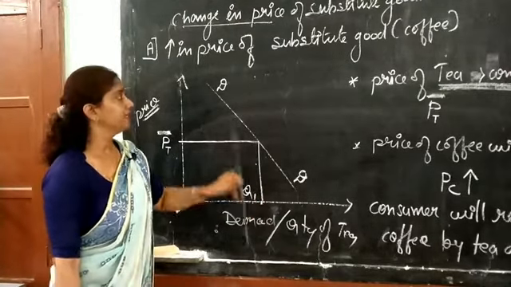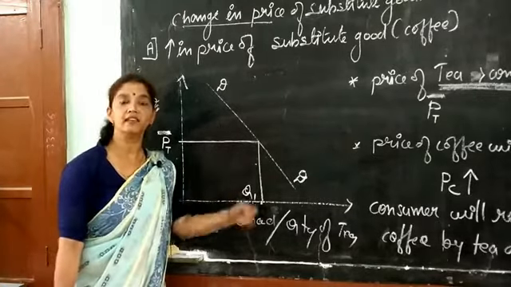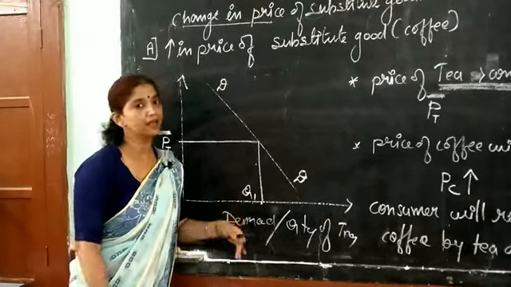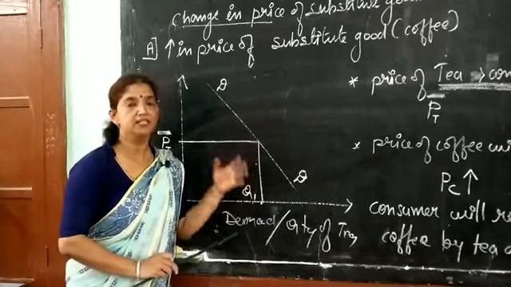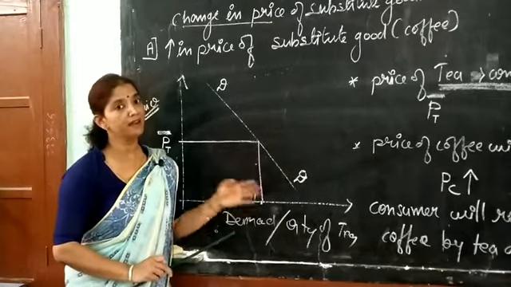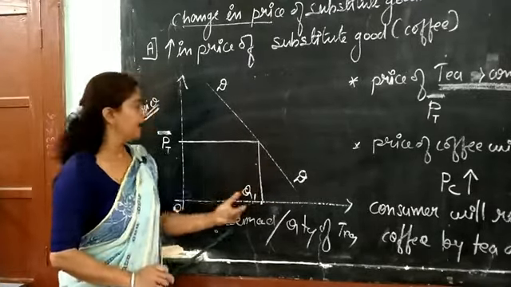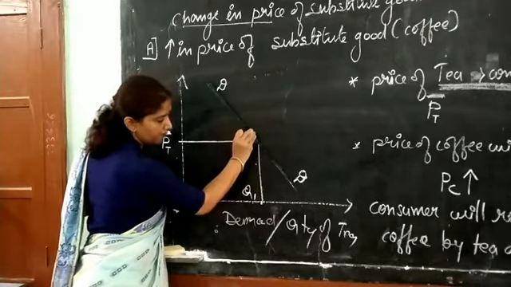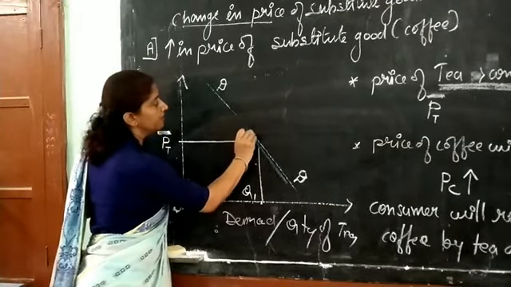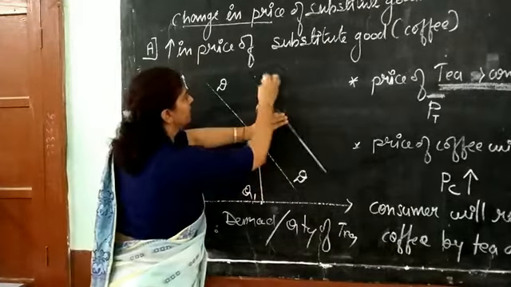But as the condition is there that the price of coffee is increased, so in the market different consumers will replace the coffee by tea, and in this way the demand for tea will rise. And after this rise, the whole demand curve for the particular commodity, tea, will shift forward, and the new demand curve will be